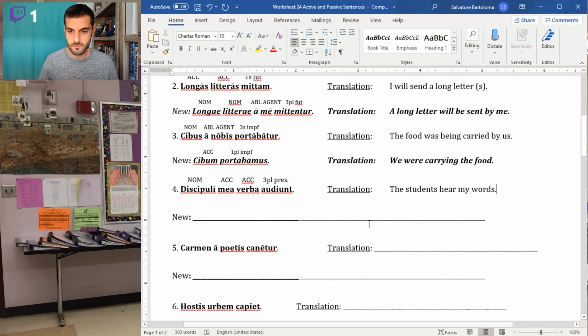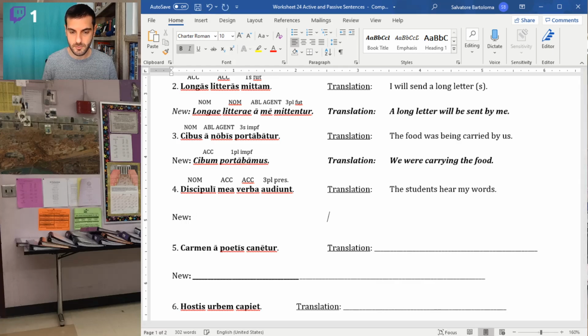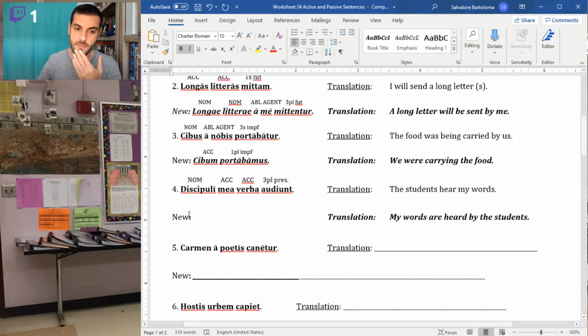There's our original. Next step, flip it around. The students hear my words. My words are heard by the students. That's what we're aiming for. Now how do we get there? Well, my new subject is going to be my words. So I have to take mea verba and make them the subject, make them nominative.